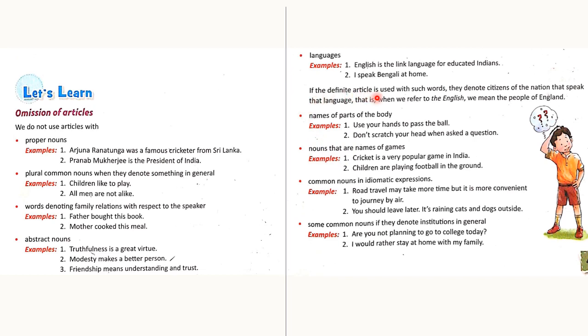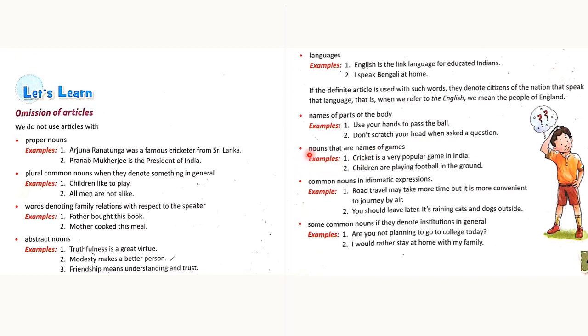If the definite article is used with such words, they denote citizens of the nation that speak that language. That is, when we refer to the English, we mean the people of England. This is to be kept in mind. Names of parts of the body: in front of these, we never use any article. Use your hands to pass the ball.